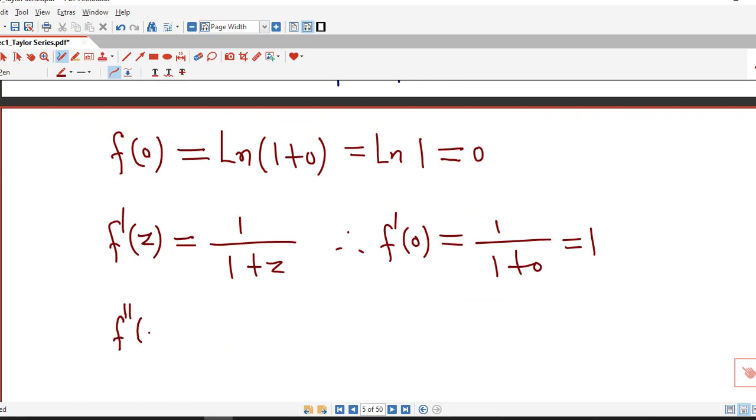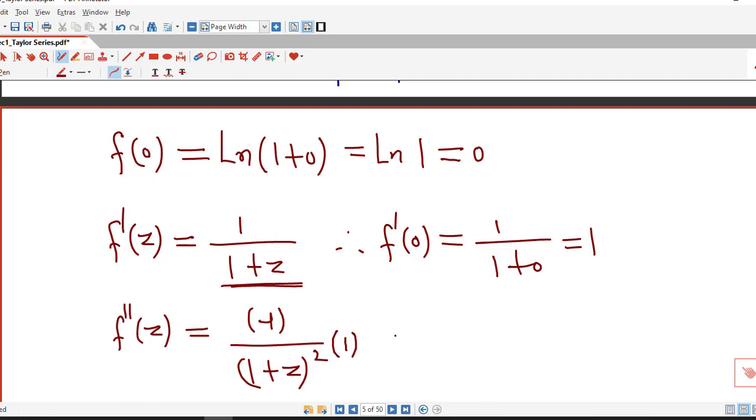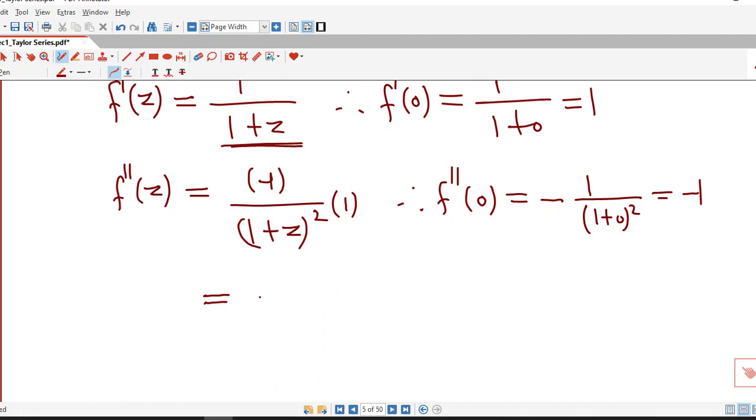Similarly, the second derivative of the given function f of z is minus 1 over square of 1 plus z into derivative of 1 plus z, which is 1. So the second derivative at z equal to 0 is minus 1 over 1 plus 0 square, that is minus 1, and this we can rewrite as minus 1 over 1 plus z whole square.